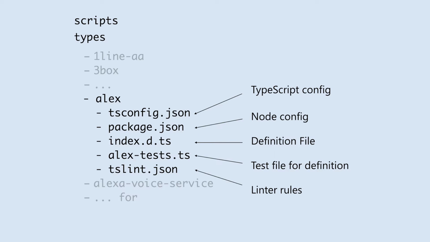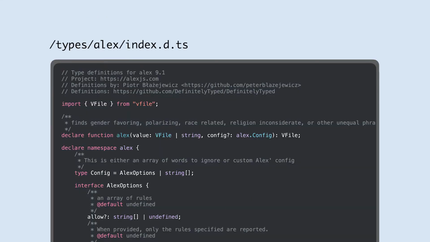And we're going to have a quick dive into Alex's index.d.ts, the main definition file for the library Alex. And this is what it looks like. It's very similar to the code that you saw earlier for my simplified version of jQuery, but you can see that it's got a lot of comments in it, and it's a little bit more complicated because it's real world code.